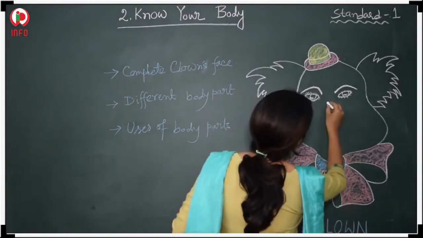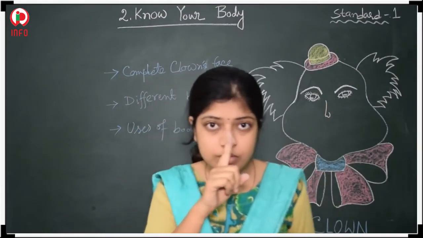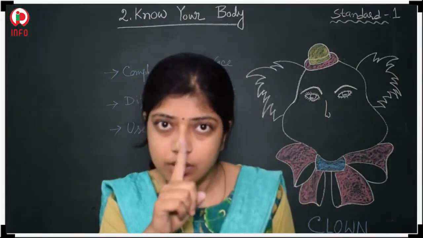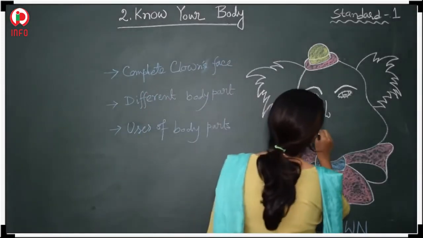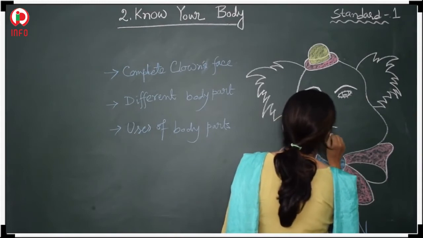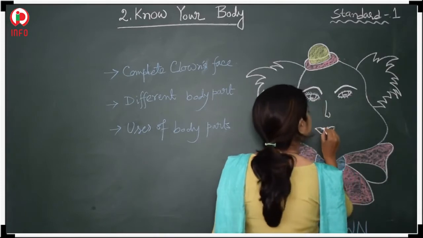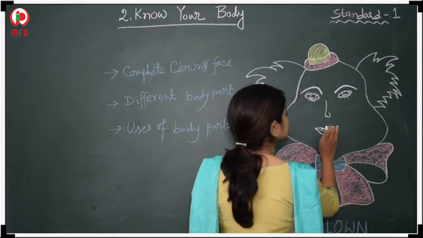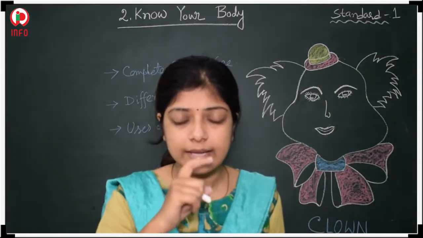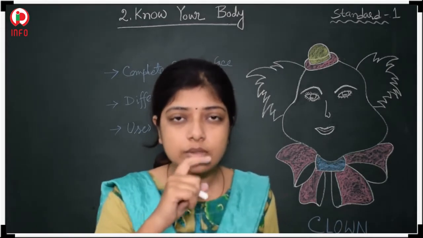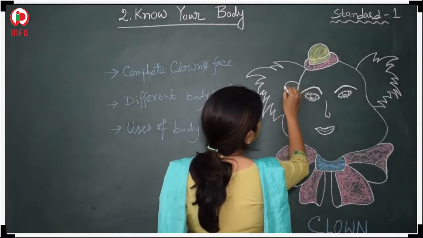Next, I will draw the nose. This one is your nose. Which one is your nose? This one? Is it? Touch once. And this one is the mouth. This one is the mouth. All of you, this one, two lips. That one consists of two lips. Is it? Okay. Next, I would like to draw the ears.